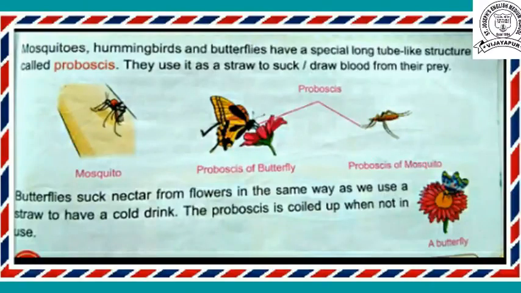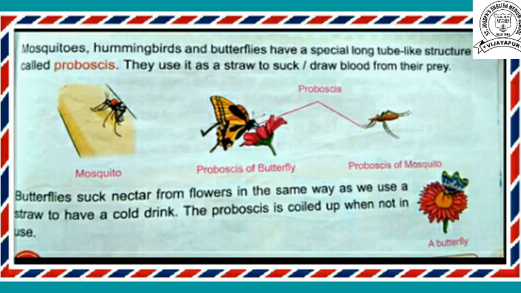Then I explain. Mosquitoes, hummingbirds and butterflies have a special long tube-like structure called proboscis. They use it as a straw to suck or draw blood from their prey.